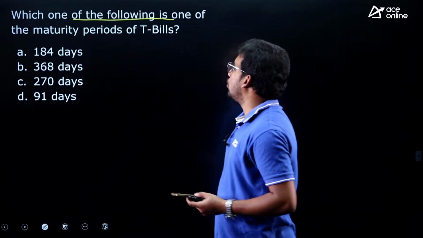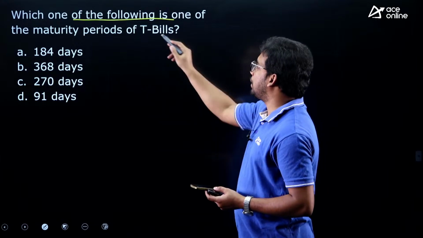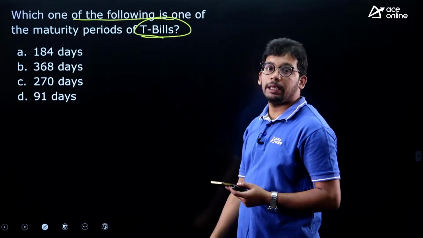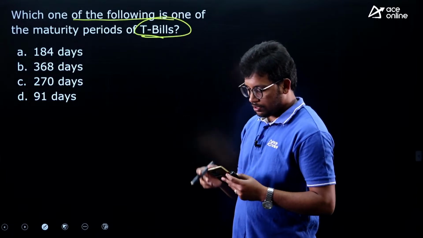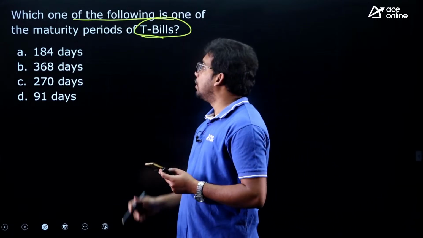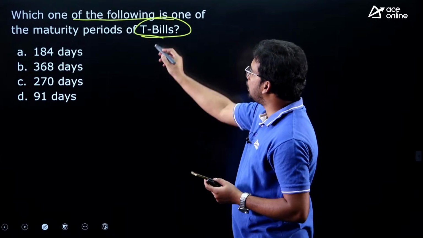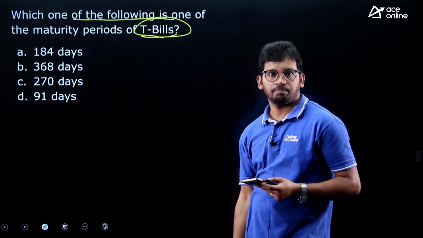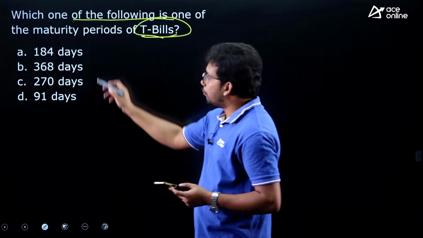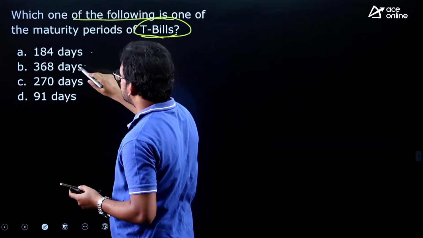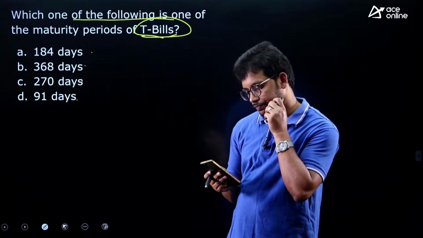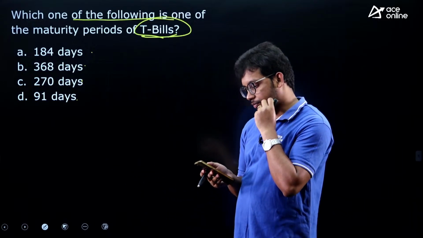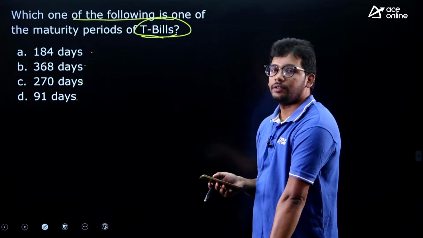Next one, which of the following is one of the maturity periods of treasury bills, T-bills? Most popular question in most of the exams. Which one is the maturity period of treasury bills? 184 days, 368 days, 270 days, 91 days. Can anyone answer this question?